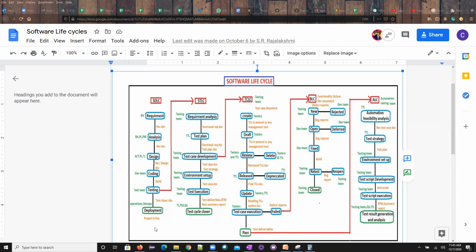And after this SDLC, there are different models of the SDLC. If you want to construct an apartment, there will be a separate approach. If you want to construct an individual house, it would be separate. So now we have different software and different ways of implementing it. That's where we have the waterfall model, RAD model, spiral model, prototype model, incremental model, V model, and agile model. All these are SDLC models only, but you should know how these models have been explored and implemented.